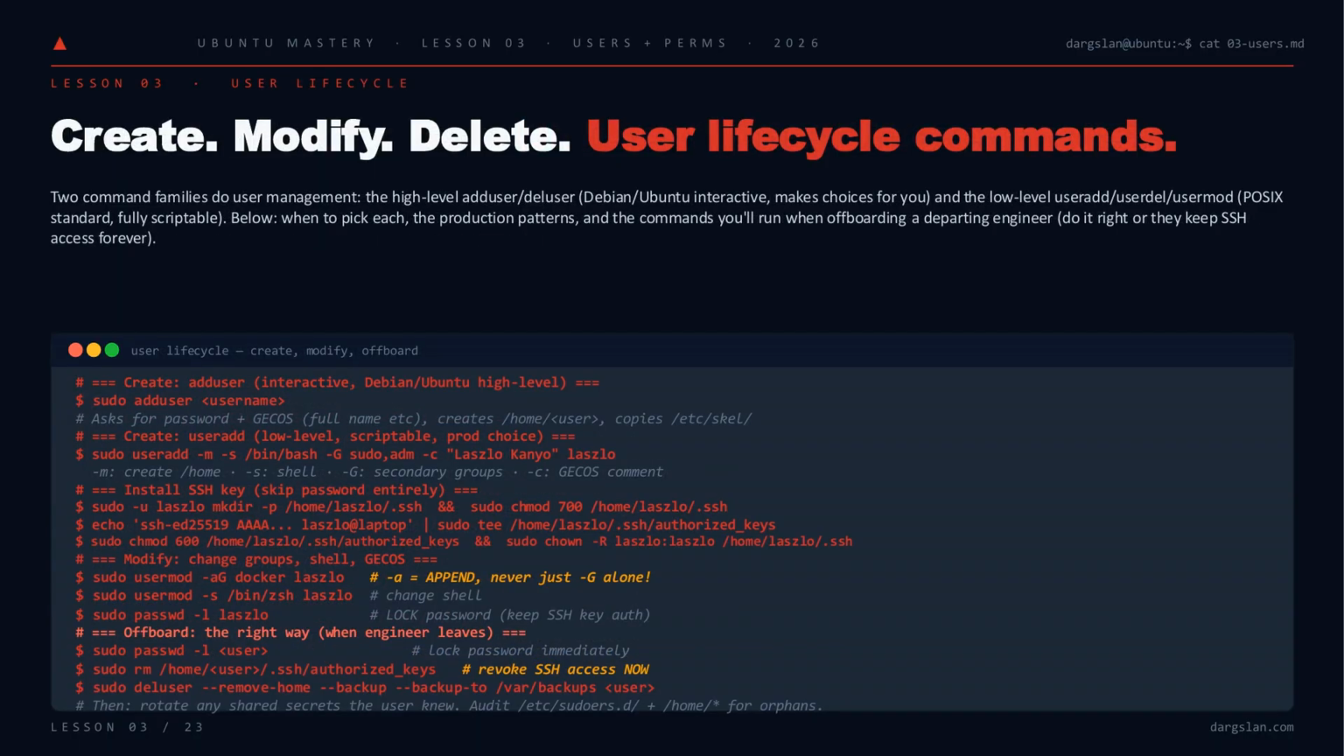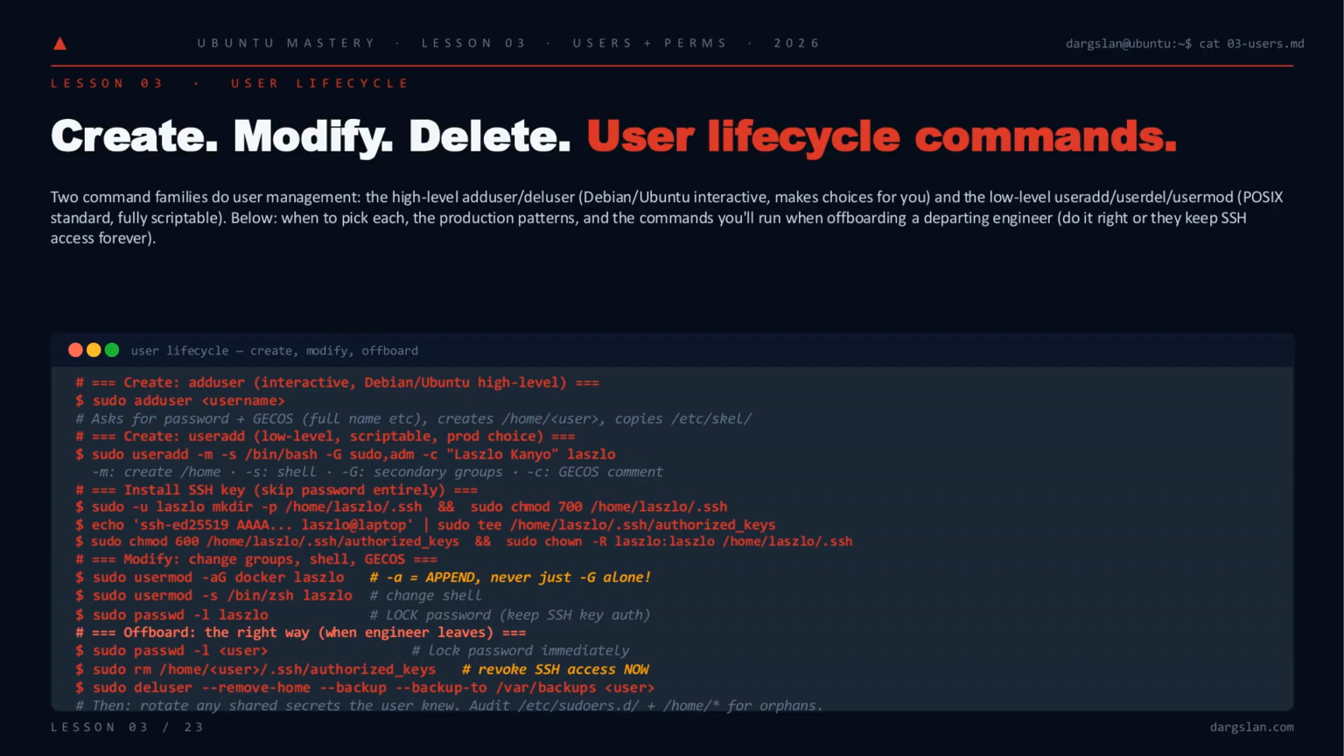Now that you know who's who, let's manage them. Ubuntu gives you 2 tool chains. adduser is the friendly Perl wrapper, interactive, prompts for password and GECOS, handles the home directory, /etc/skel for you. useradd is the POSIX primitive, terse, scriptable, what you reach for in Ansible. Use adduser at the keyboard, useradd in automation. And one critical reflex on usermod: always pass -a with -G, or you'll silently wipe every existing group membership.